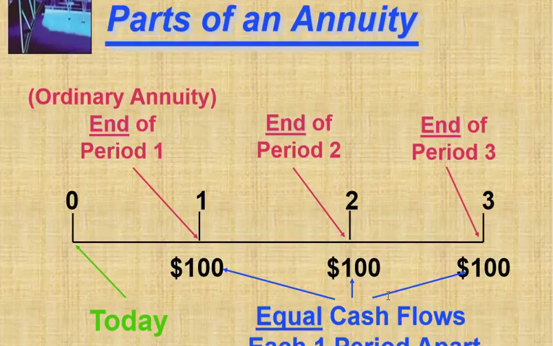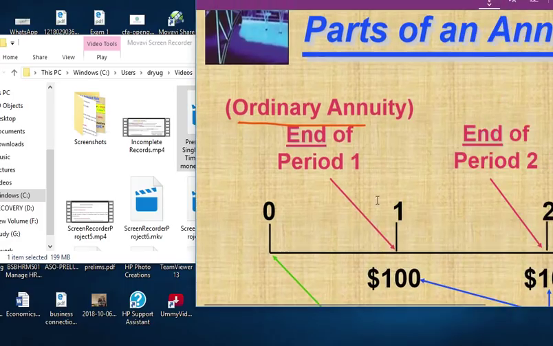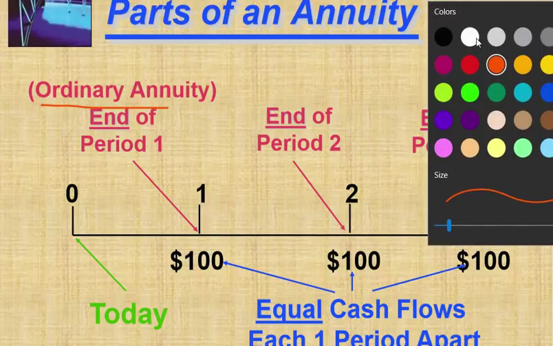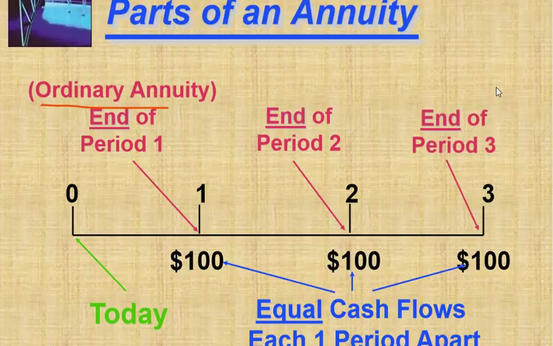Now parts of annuity. Just now we discussed ordinary annuity. Under this ordinary annuity, we know it is the end of the year, the end of period one. At that point you are not receiving anything, you are not paying anything.